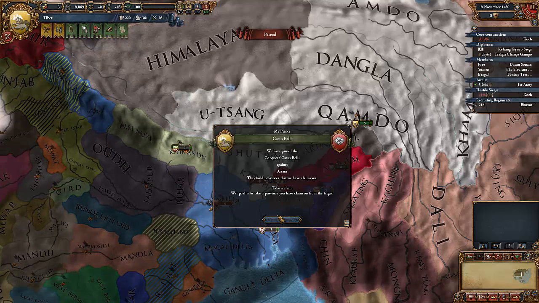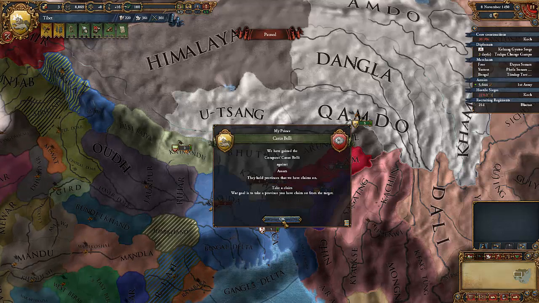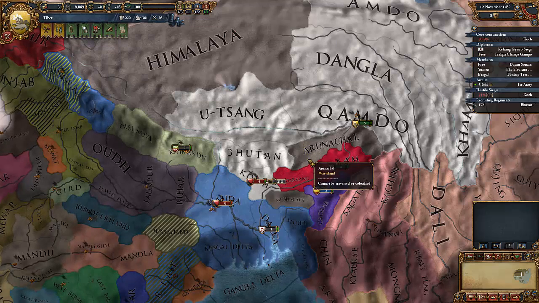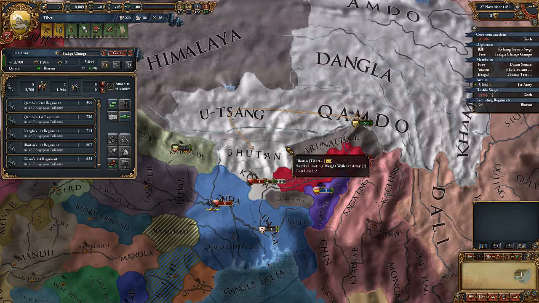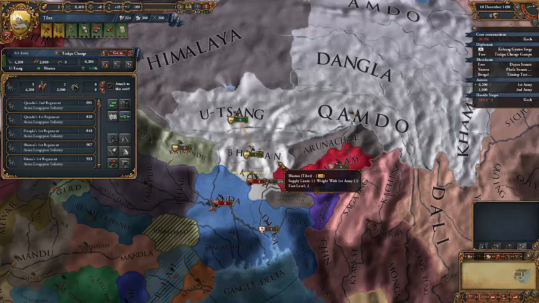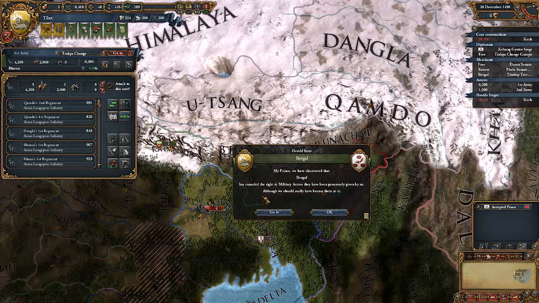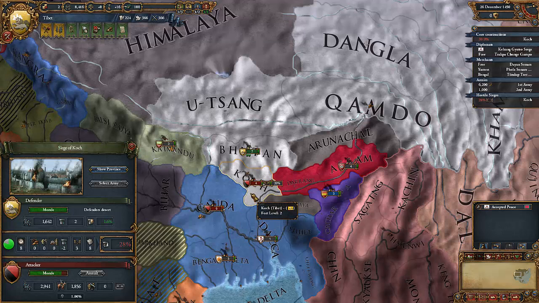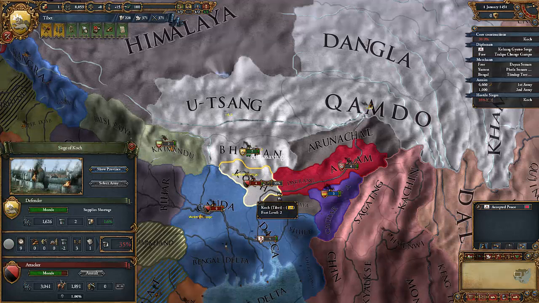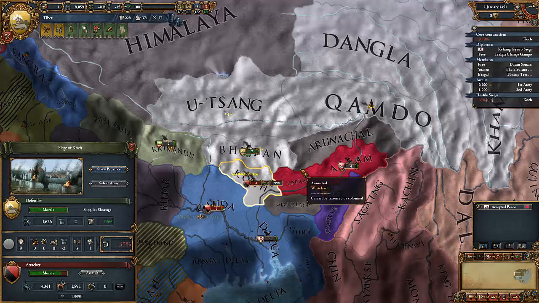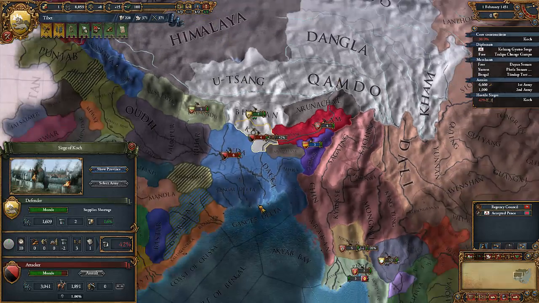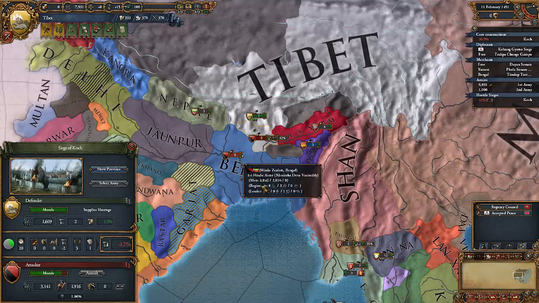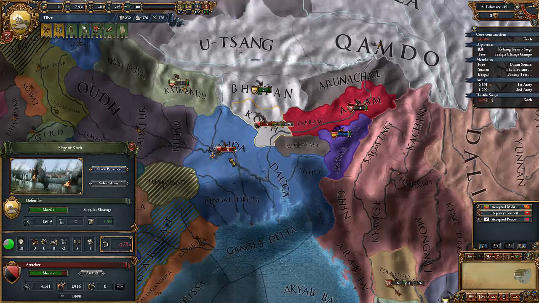We have gained the Conquest CB against Assam because we have finished fabricating a claim on their province. As soon as my men get to Bhutan, we can wait for these guys in Koch to finish their siege, and hopefully they'll move down into the neighbouring country of Bengal, and we'll have Bengal deal with them.